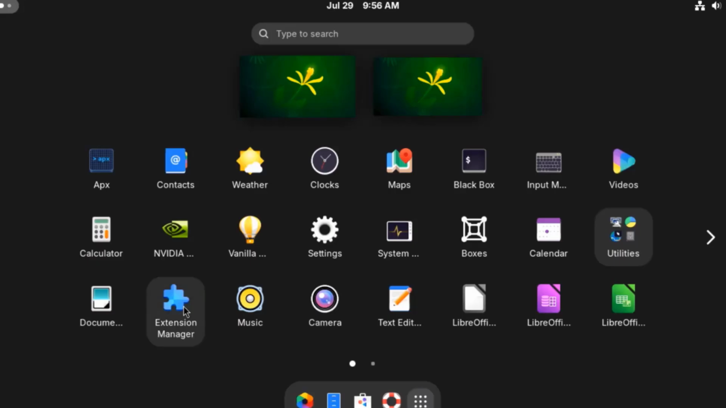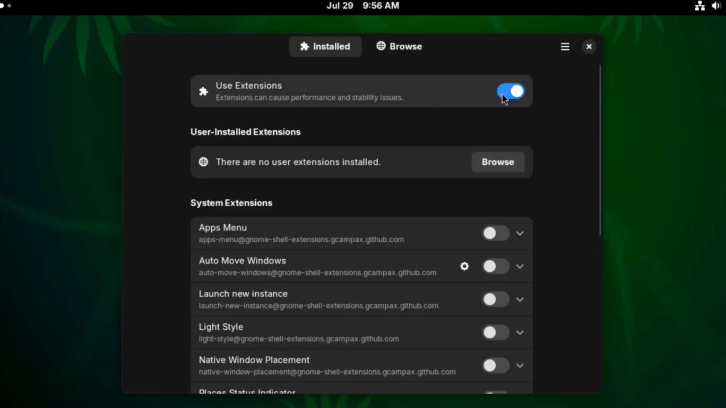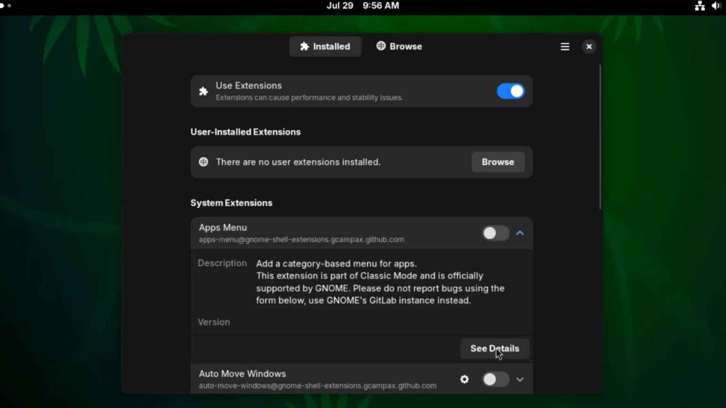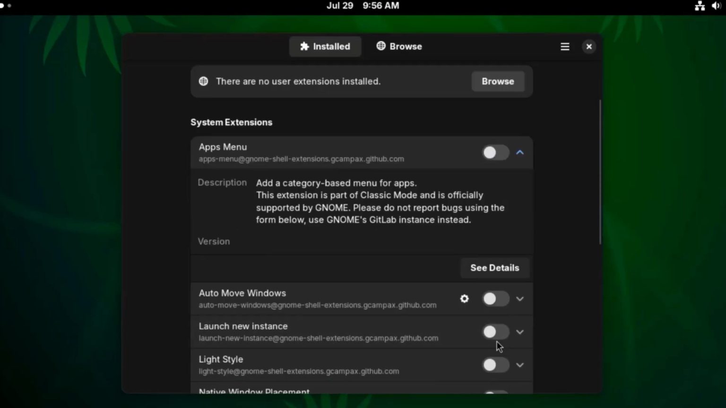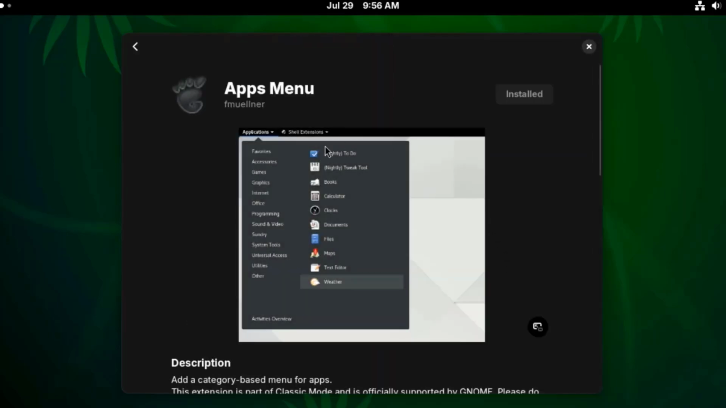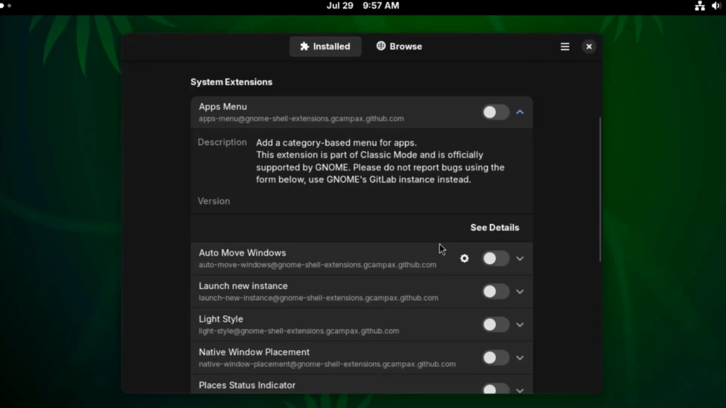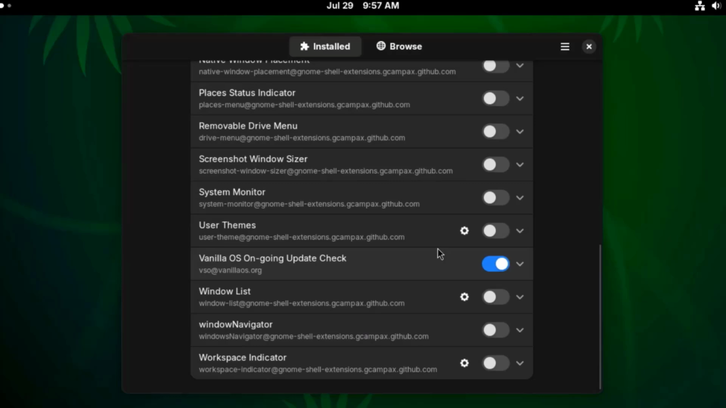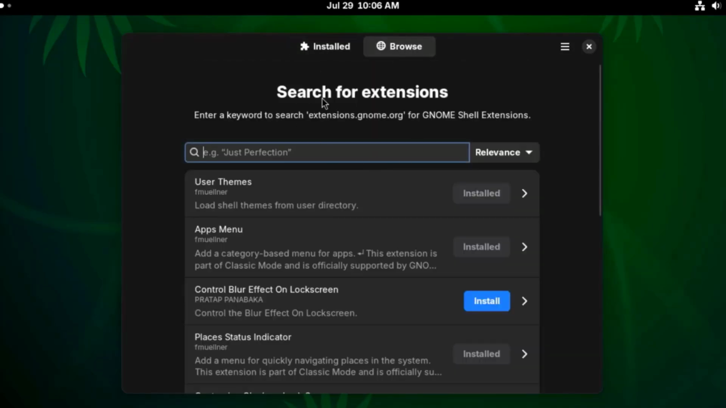So this is the Extensions Manager app. To use extensions, you can turn this off or on. This is the System Extensions. Apps menu. This can be turned on. There's also a drop-down tab. And you can see details. On System Monitor, this can be turned on and it shows here. You can also search for extensions here.